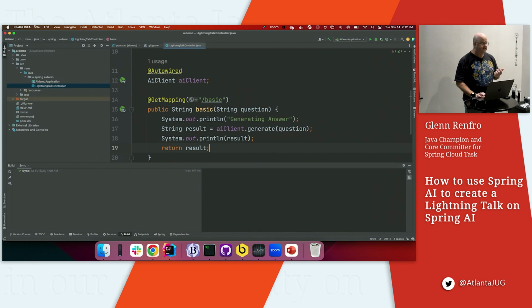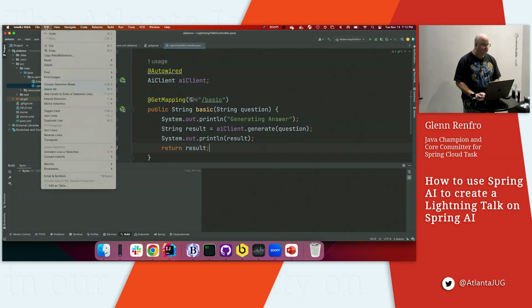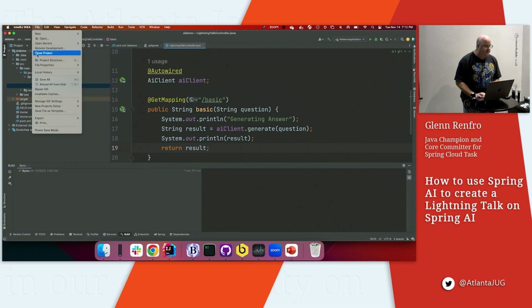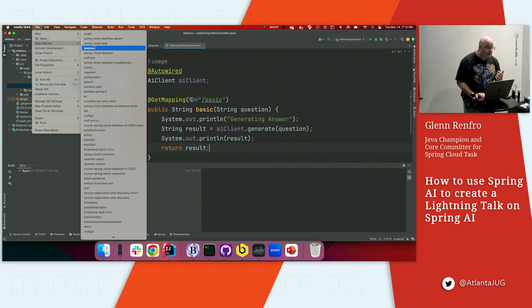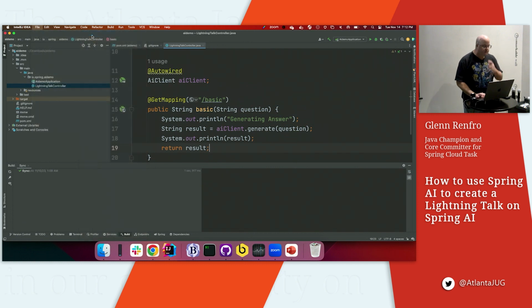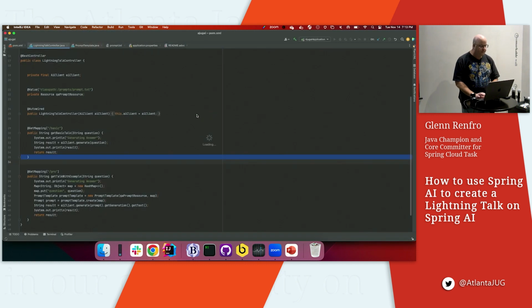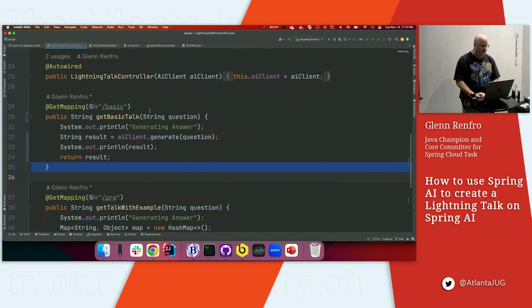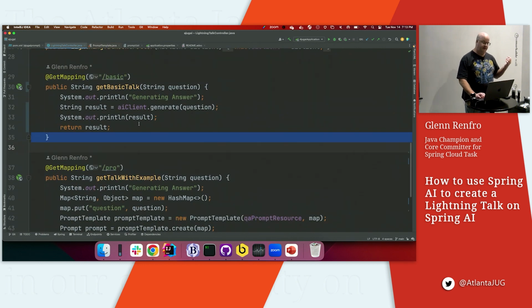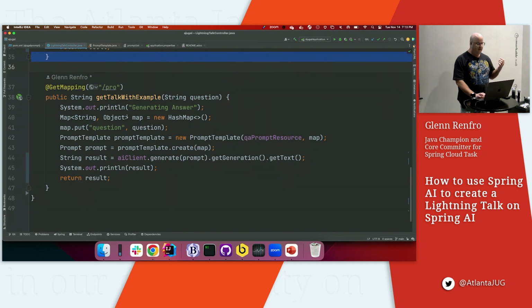So what we're going to do is fast forward a little bit here. Check my time. There we go. We're going to go look at the completed project, which is going to be very similar to what we already have. And it's going to look very similar. Again, you see basically what we had before, but then we have a pro endpoint. The difference is in the pro endpoint, you see that I create something called a prompt template. And in that prompt template, I pass in a map. In that map, it has a question that I pass in that's keyed off of question.